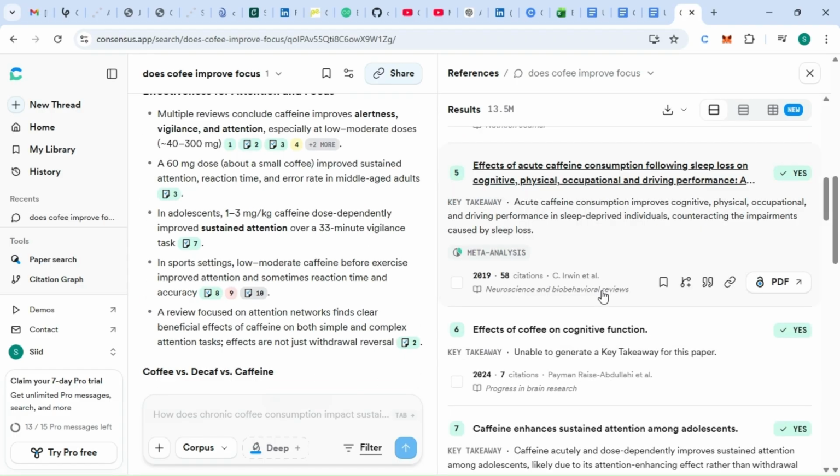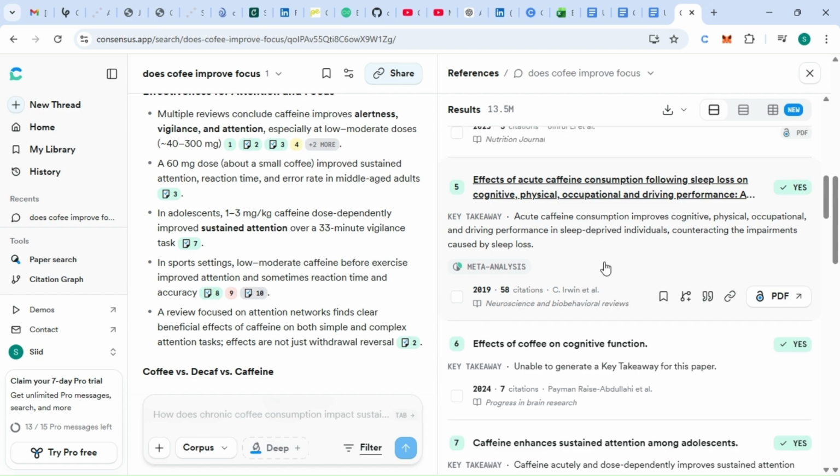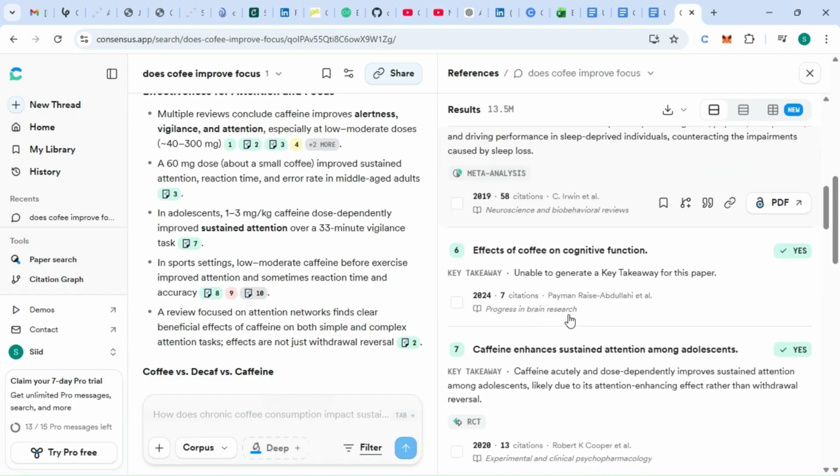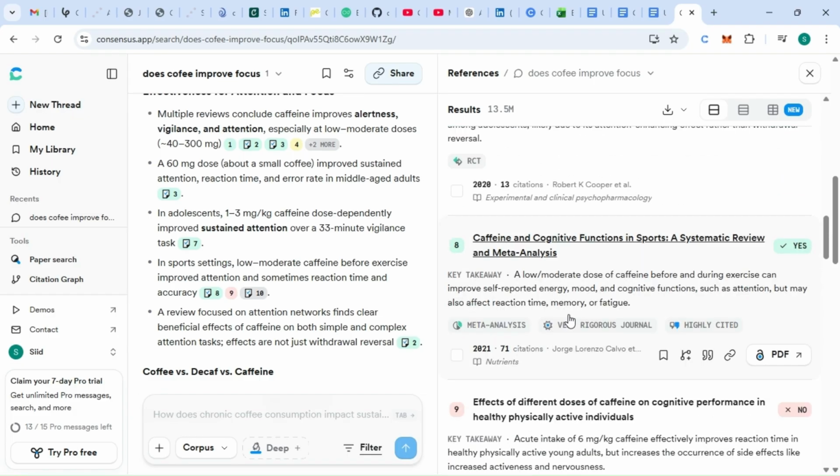You can actually open the source paper and verify the information. So instead of blog articles, Consensus gives answers based on scientific research. And the cool part is that it also shows the sources. So we can see all these sources here. So you can actually open this research paper and verify the information for yourself.